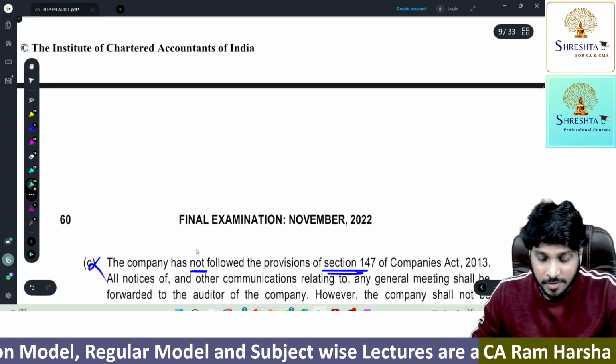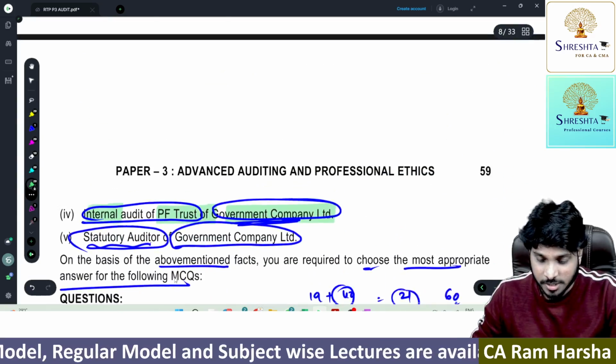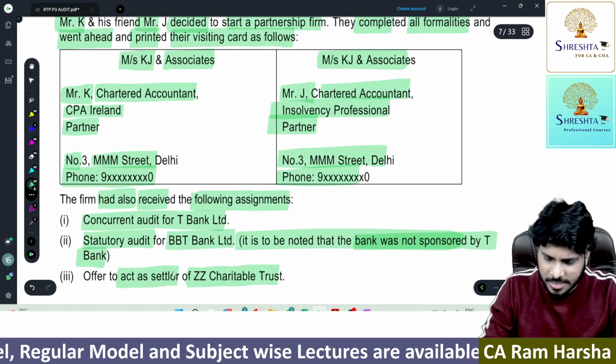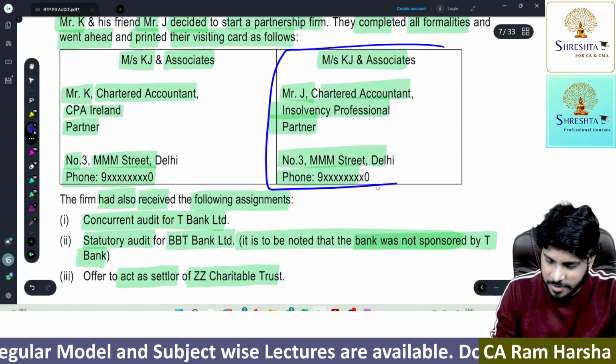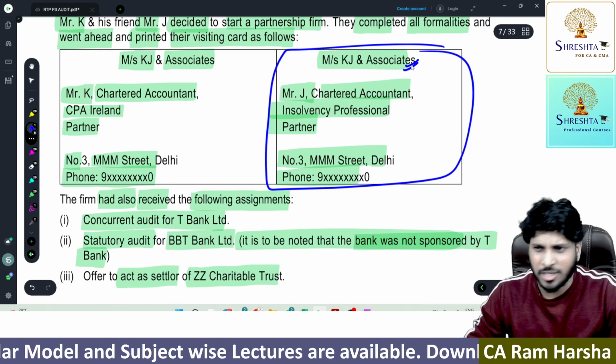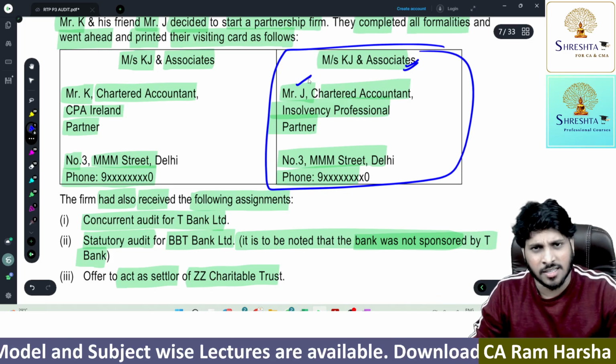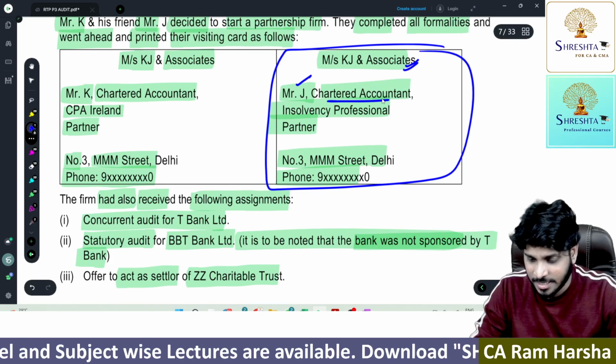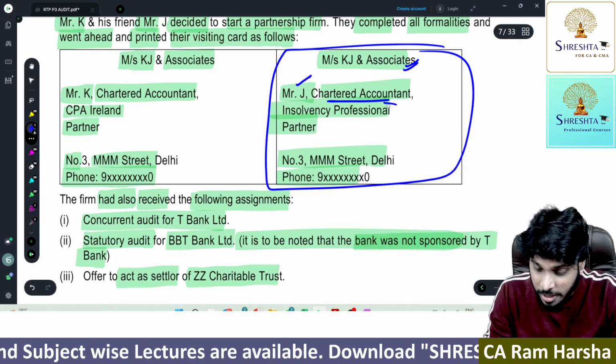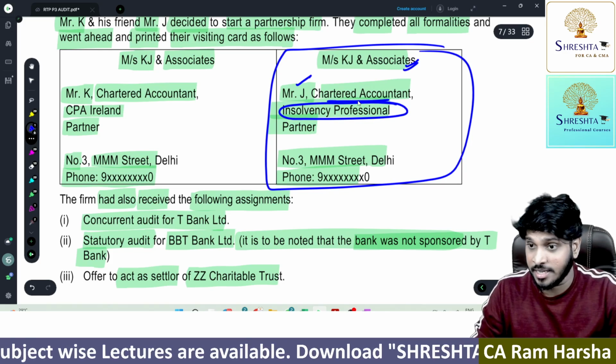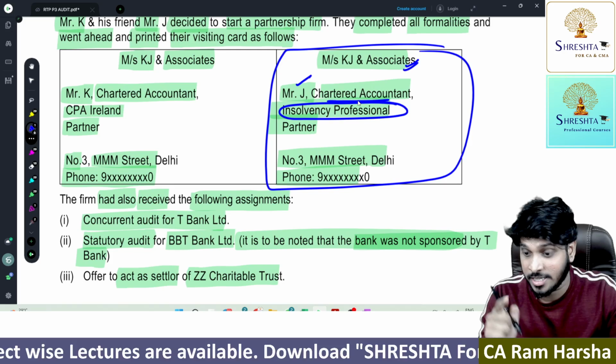Once again, we'll have a look at the visiting cards. Let's look at Mr. J's visiting card. The firm name has been mentioned, which is permitted. Partner, the person's name, chartered accountant designation he used. If you observe, he has used another designation. What designation? Insolvency professional designation.